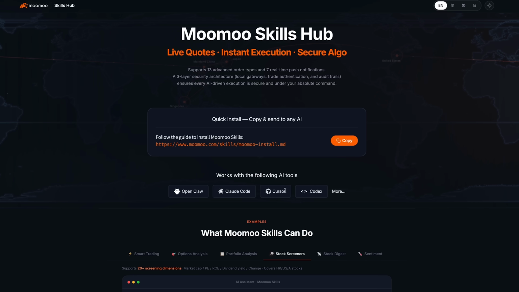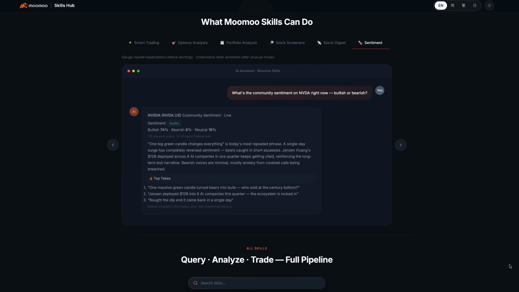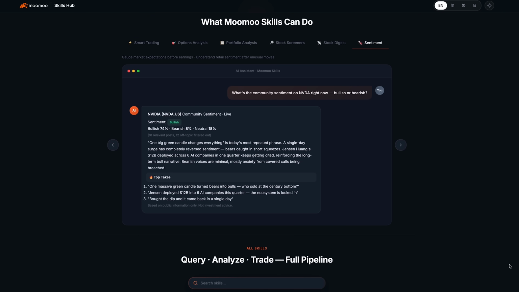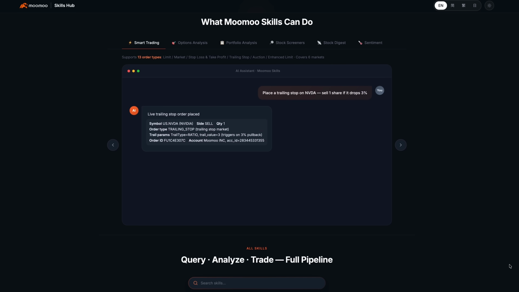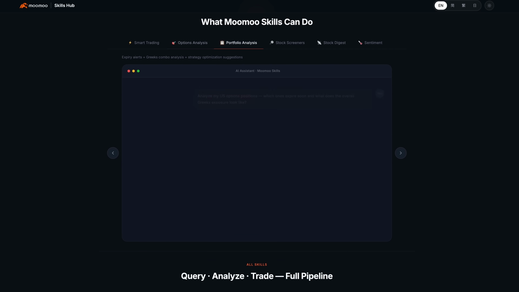Now, quick note for the more technical crowd, and some of you are going to be super excited about this, Moomoo also has something called API skills, and that allows you to connect an AI that you already use, like Claude, or whatever your favorite AI is, directly into your Moomoo account in plain language. No coding is required, and your login credentials never leave that connection, and nothing executes automatically unless you specifically turn that feature on. Now, if that's not you, don't worry about it. Everything I showed you earlier with the AI strategy tool is built into Moomoo and doesn't require any connections to another AI.